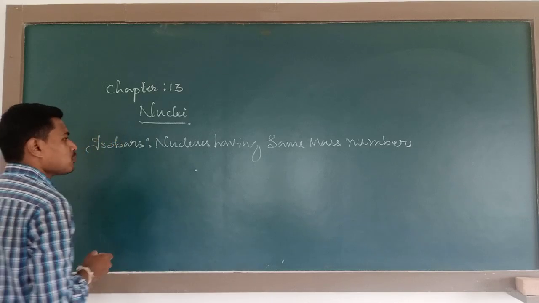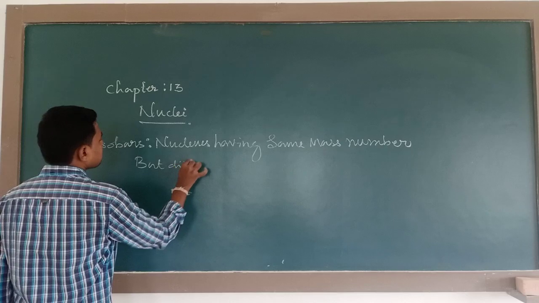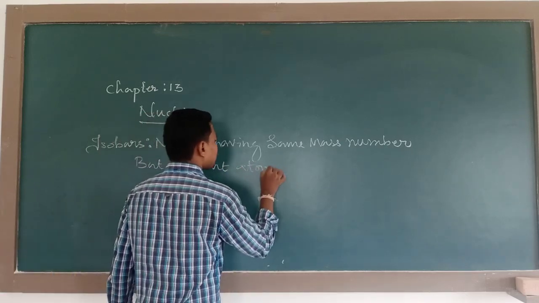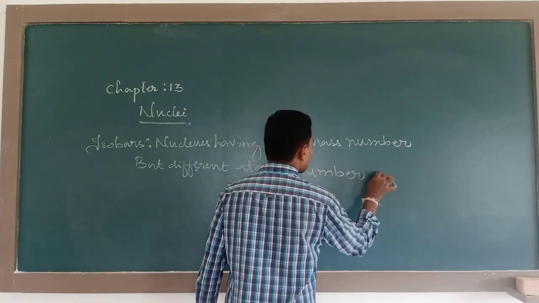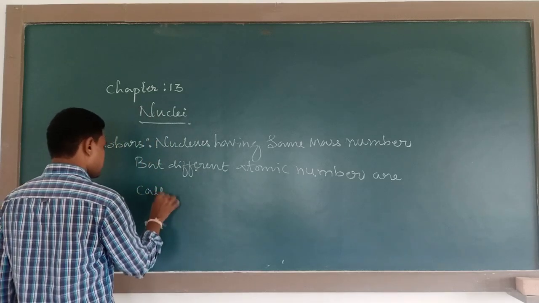Nuclei having the same mass number but a different atomic number are called isobars.